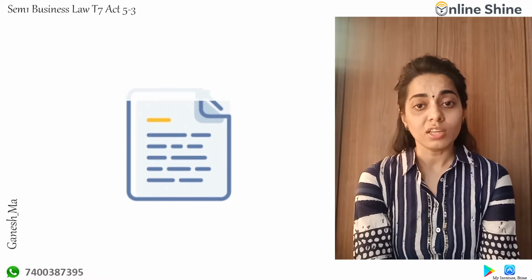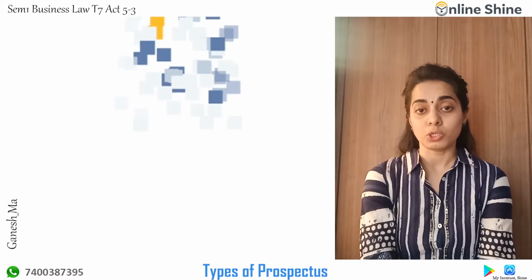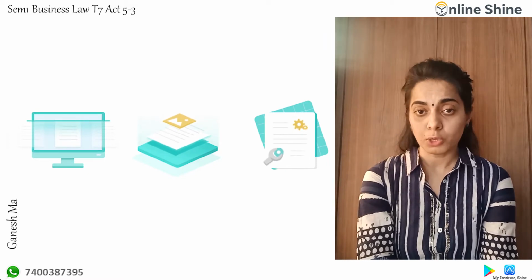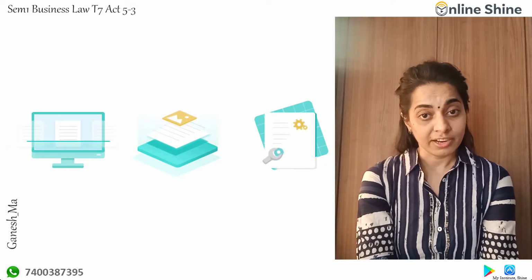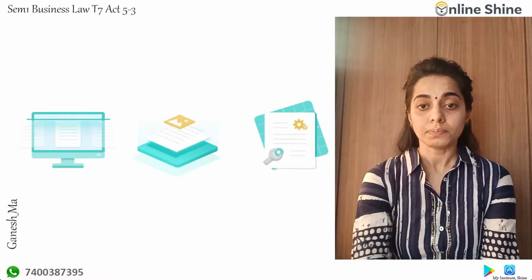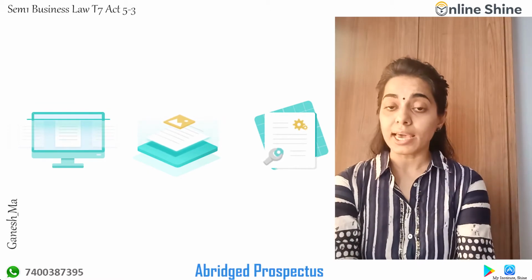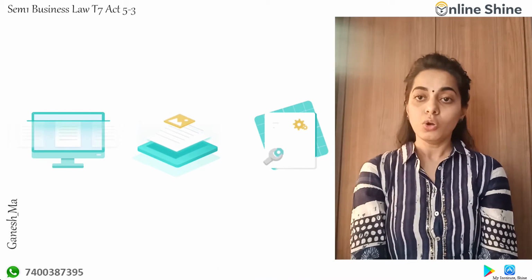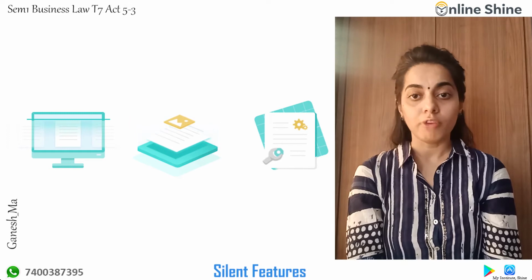Now let us see the four different types of prospectus which we are going to talk about: the abridged prospectus, the red herring prospectus, the shelf prospectus, and the deemed prospectus. Now, what is the abridged prospectus? Abridged prospectus means a prospectus including all the salient features of the prospectus.